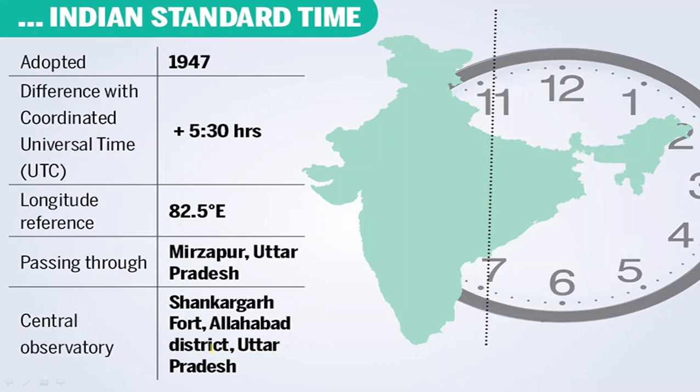So we cannot really afford 29 different times. So that's why we have taken the standard time from the 82.5 degree east longitude that crosses through Mirzapur in Uttar Pradesh, and it was adopted in the year 1947. So Indian Standard Time, IST, is UTC plus 5:30. So we have only one time zone in India.